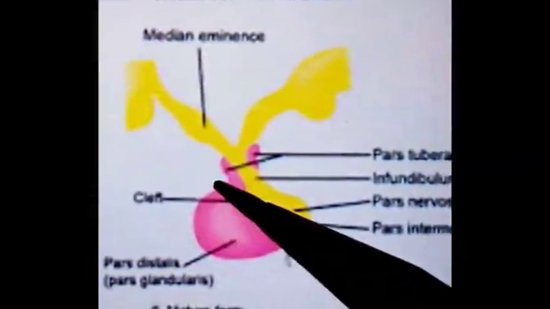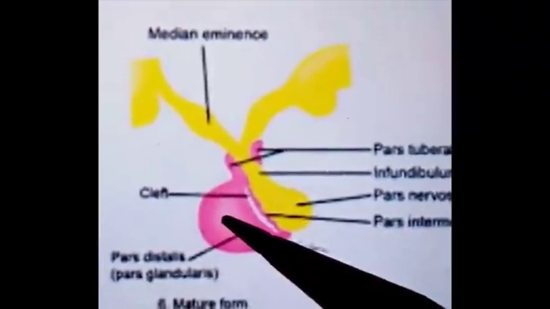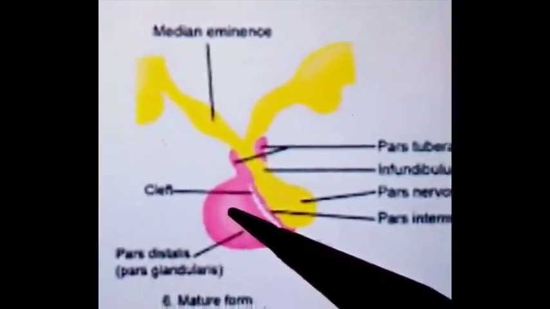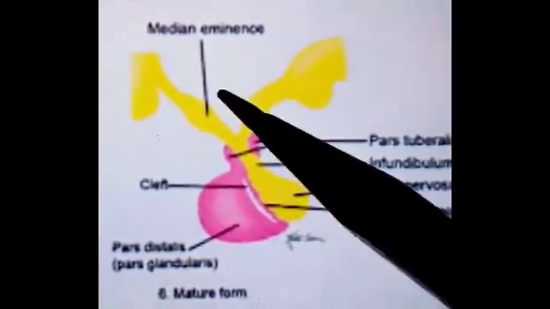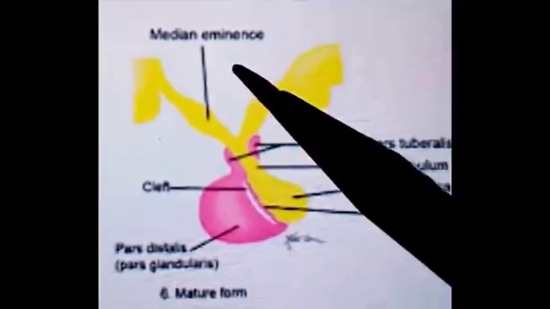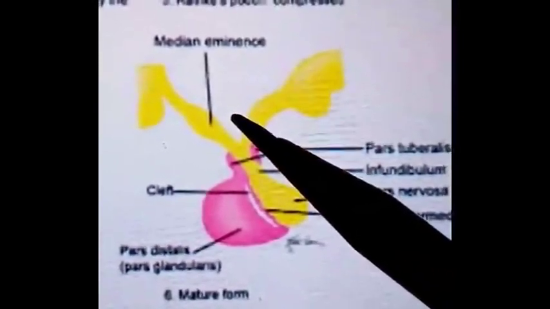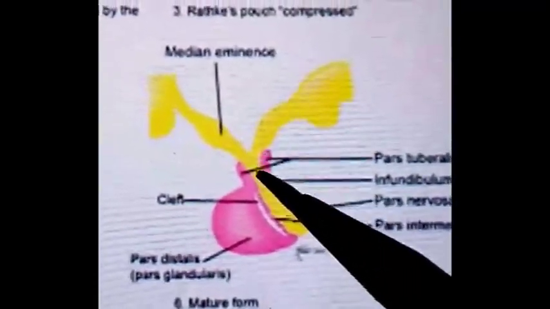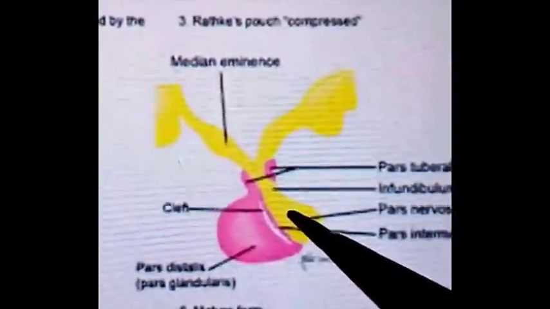So in this way, adenohypophysis develops as an upward extension from the ectodermal roof of the stomatodeum by Rathke's pouch, and neurohypophysis develops as a downward extension from the floor of the diencephalon. This is the floor of the diencephalon, where the third ventricle lies, and in the lower part is the area of location of the hypothalamus. So this posterior lobe is connected to the hypothalamus with the help of neural connections or nerve fibers.